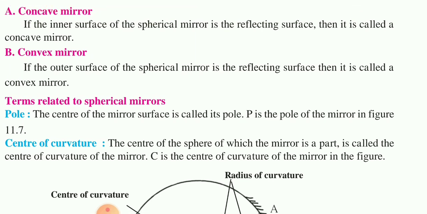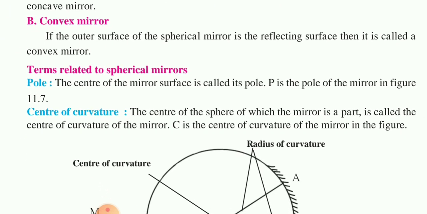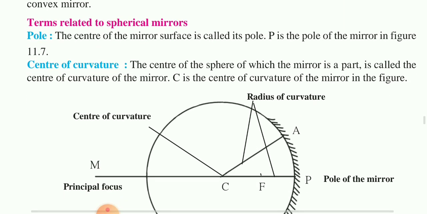Okay, so the terms related to spherical mirrors are important from your examination point of view. These terms you have to remember for next year also, so please learn these terms by heart. So what are these terms? The pole means the center of the mirror.